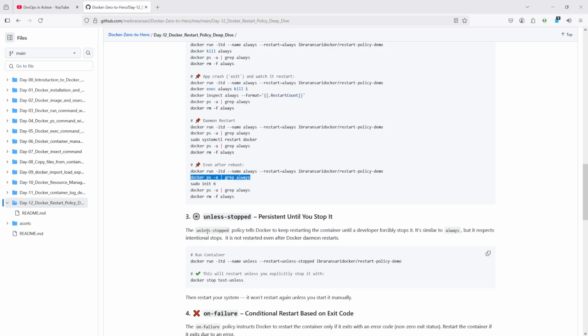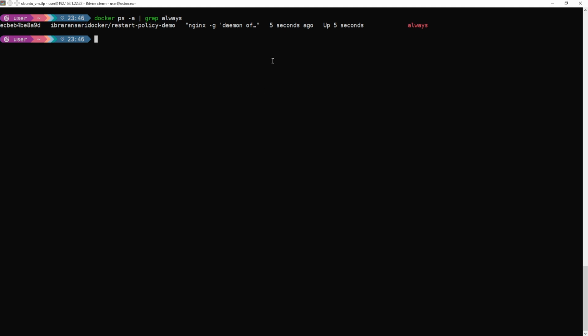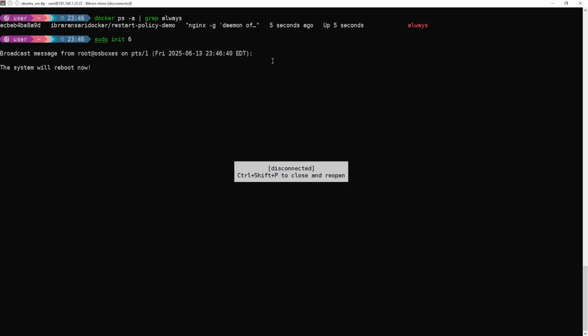Okay, and I want to reboot my system. So I'm going to reboot this one. You can see here the system is rebooted. I'm waiting for the system to come up, and after that I will run the docker ps command again to check whether our container is running or not with the restart policy, right?